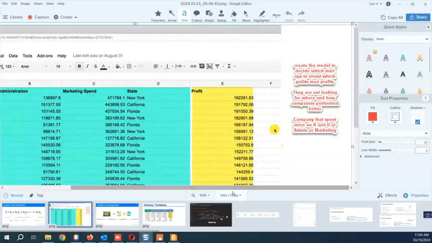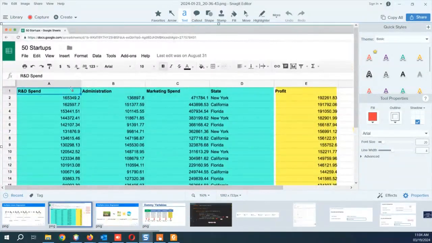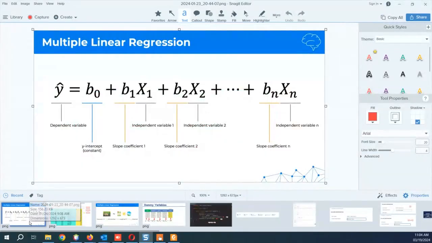Now if you look at this one, this could be our b1 x1, b2 x2, b3 x3, and b4 x4, and predicting the profit could be one thing that we are looking at. Now if I go back to the formula, if you remember what the y-intercept was, I mentioned that in linear regression, what was that? The base production of the potatoes, right? That 8 tons of potatoes that we wanted to produce.